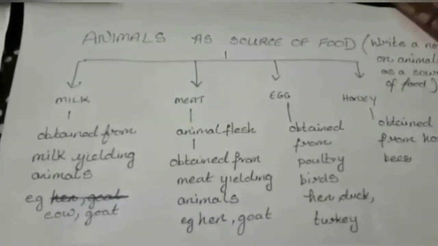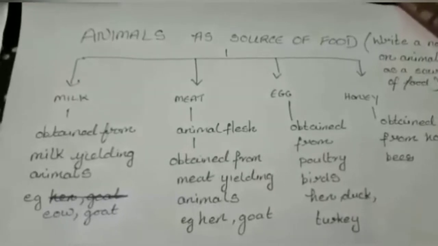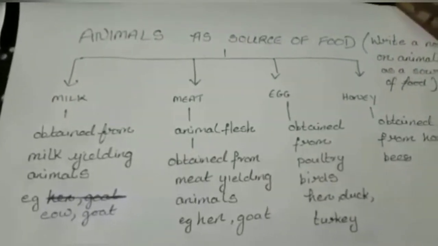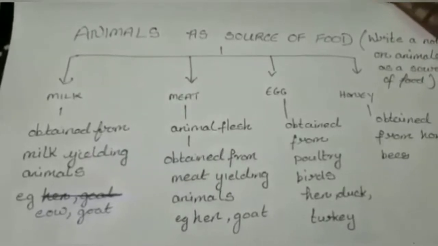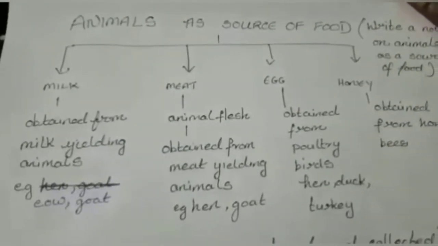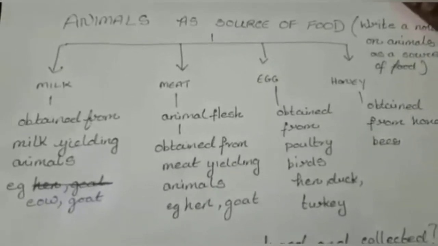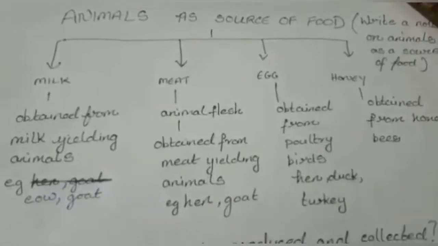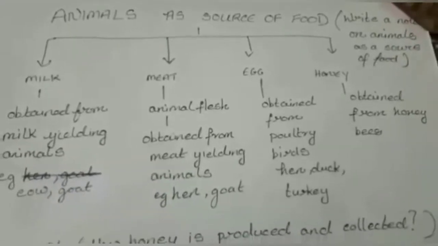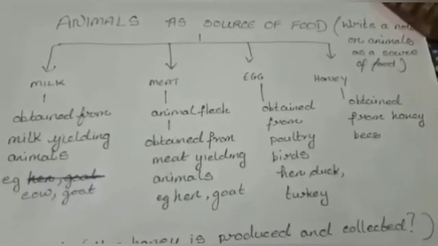Milk is obtained from milk yielding animals. Yielding means the animals which give milk. For example, cow and goat. Meat is the animal flesh, and this is obtained from meat yielding animals, for example hen and goat. Eggs we get from poultry birds. Examples of poultry birds are hen, duck and turkey. Honey we get from honeybees.